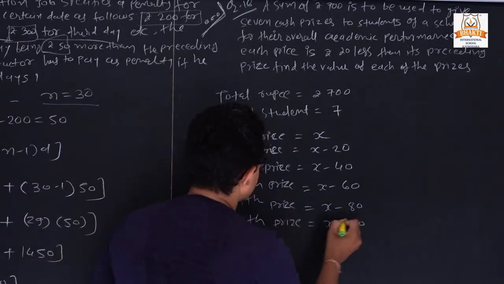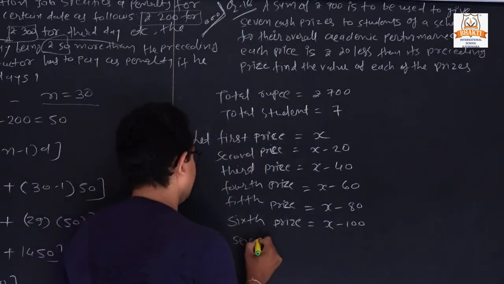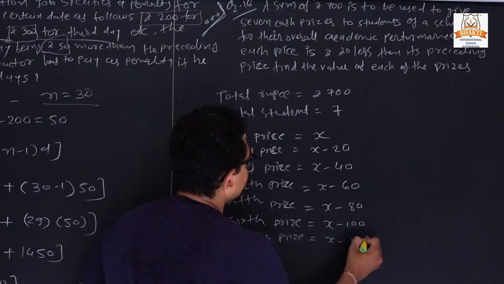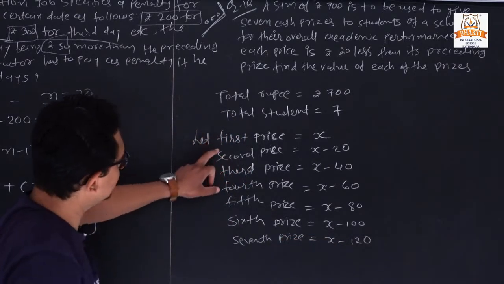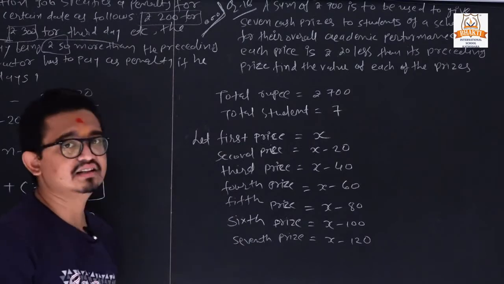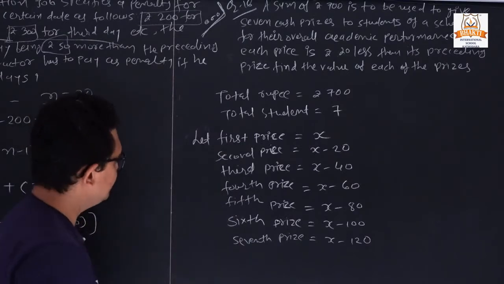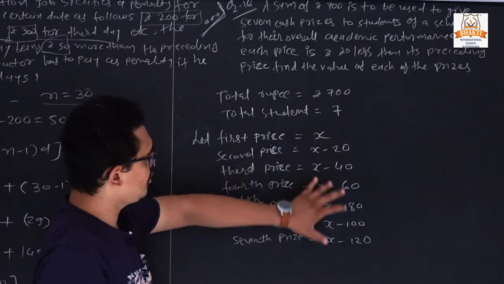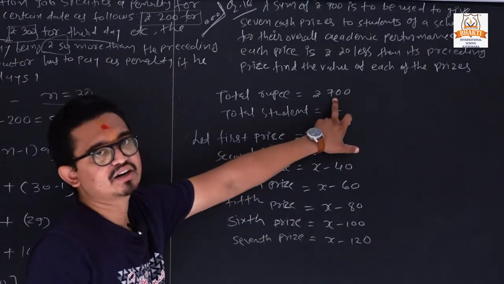X minus 100, and the last, seventh prize is X minus 120 rupees, because we have 7 students, 1 2 3 4 5 6 and 7 students, and we need to give 700 rupees. It means the sum of all this will be 700 rupees.